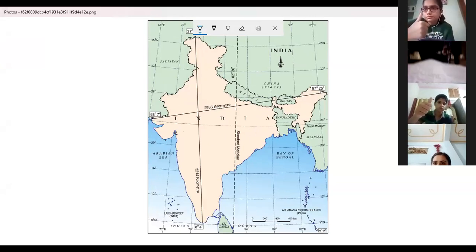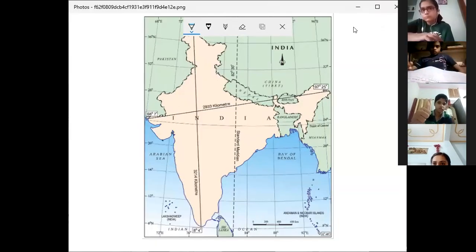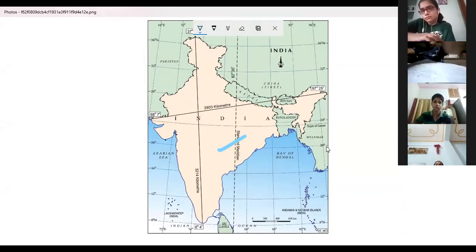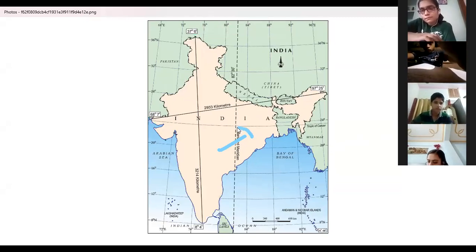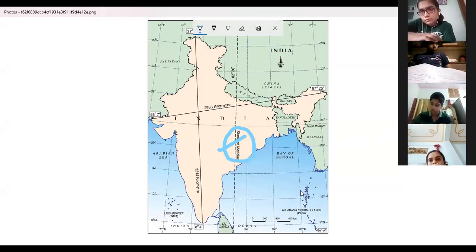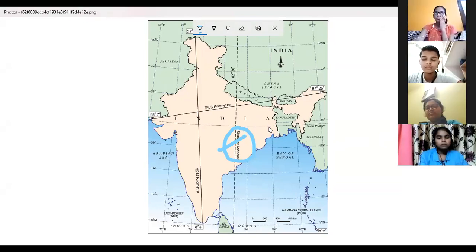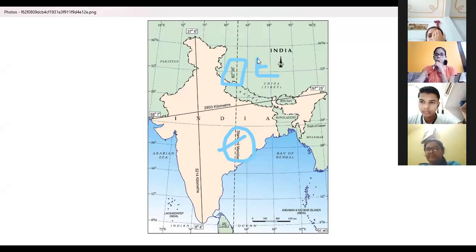Ayushi Gupta, can you see? This is the standard meridian, India's standard meridian. I'm encircling it. Can you see what I'm encircling with this color? Adarsh Gupta, Varnika, can you see? And what is the degree of this meridian? 82.5 degree east. Please see, standard meridian, it is written. It is passing almost from the middle of India, at 82.5 degree east.